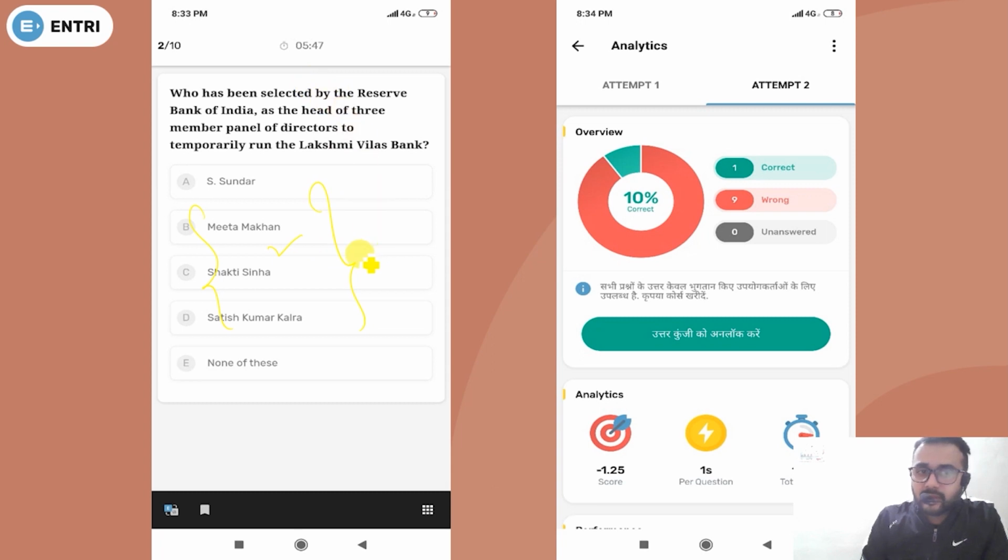If you see, after submitting this you're going to get analytics of this test, and please do analyze your test actually. If you're not analyzing your test, it means you are wasting your time actually. You're not preparing. So first of all, you have to practice daily, practice mock tests, but the most important thing is you have to analyze that mock test.